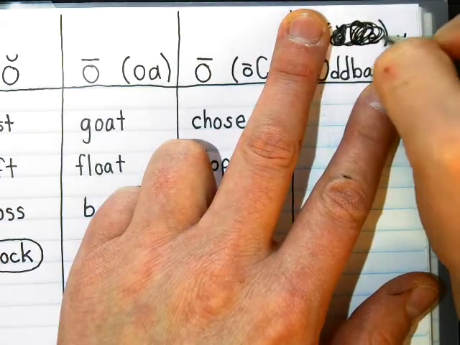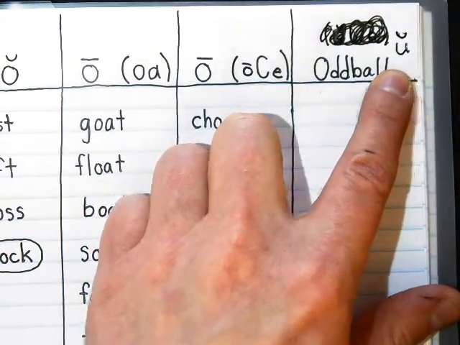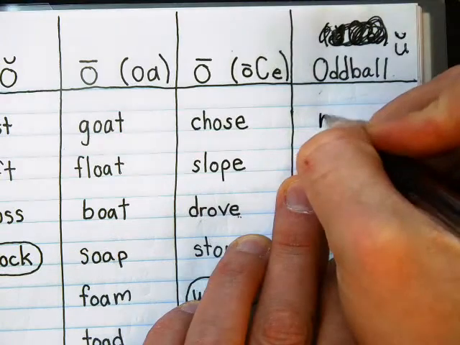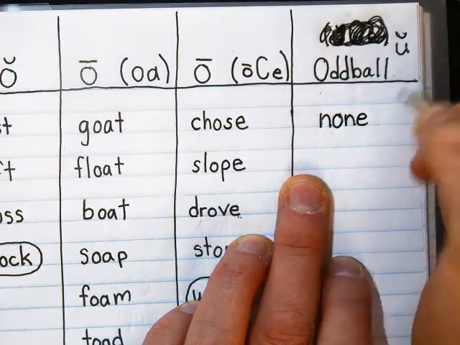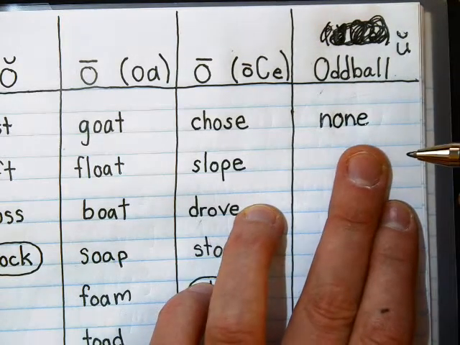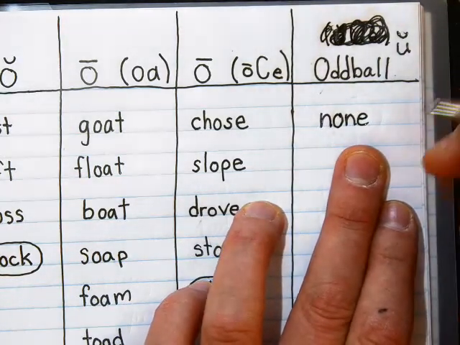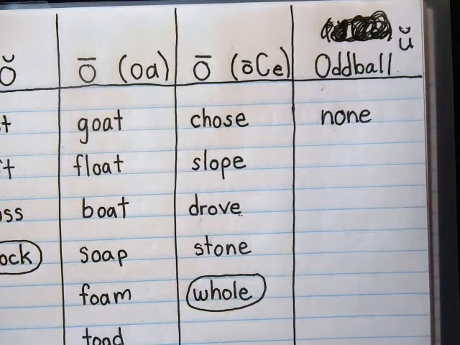But there's no U in these words. These are words you would think there should be a U in, but there is not. And the words are none, which is N-O-N-E. This sounds like you should write it N-U-N. But if you write this word N-U-N, that means a lady who lives in a convent. Okay? It doesn't mean none.